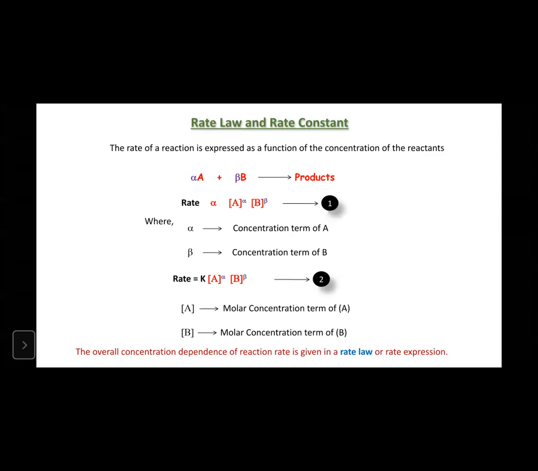So what is the use of rate law? The concentration depends on the rate of reaction, and it is given by the rate law, or rate expression. So rate is equal to K times the concentration of A to the power alpha and the concentration of B to the power beta, where alpha and beta are the concentration terms of A and B. This is what we call the rate law: the overall concentration dependence of the rate of reaction.